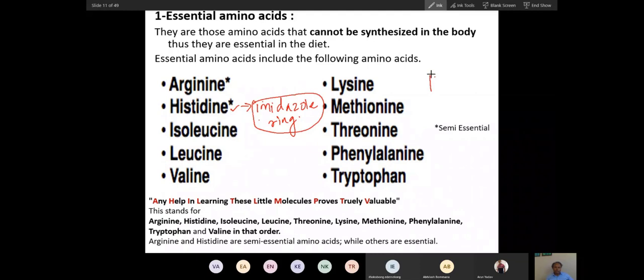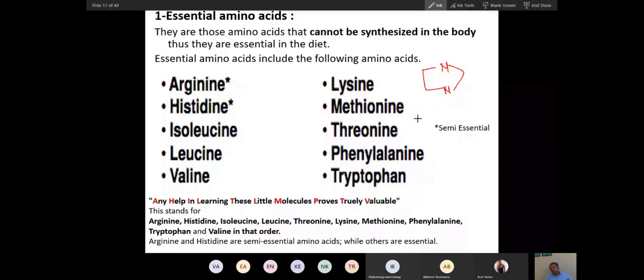Imide? What is imide? Are you calling this an imidazole ring? Is it an imidazole ring? Tell me.